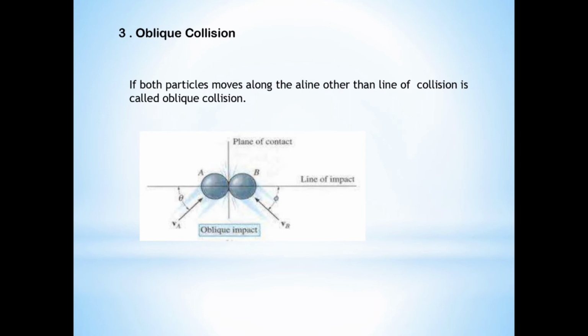Oblique collision. If both particles move along a line other than the line of collision, it is called oblique collision. We can see in the diagram that the velocity is moving along a line other than the line of collision and forms an angle. It is called oblique collision.